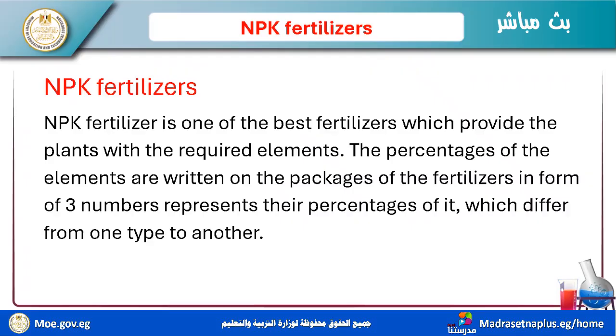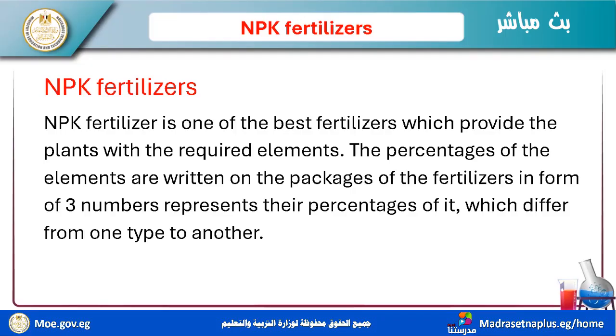I have NPK fertilizer, which is short, in capital letters, for nitrogen, phosphorus, and potassium. NPK fertilizer is one of the best fertilizers which provides the plants with the required elements.